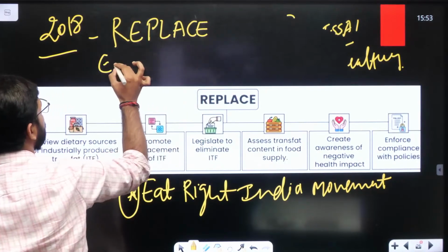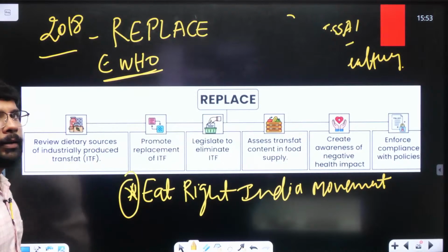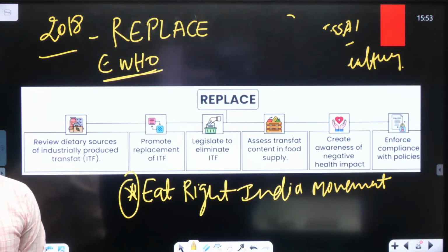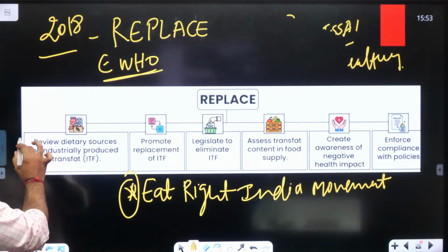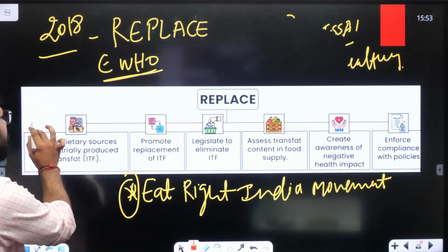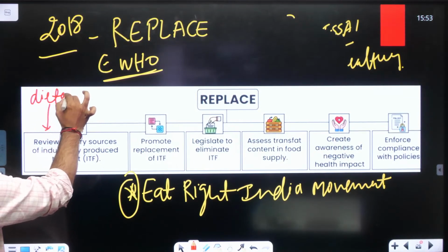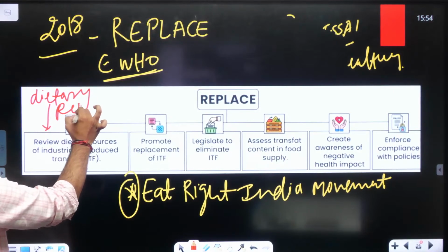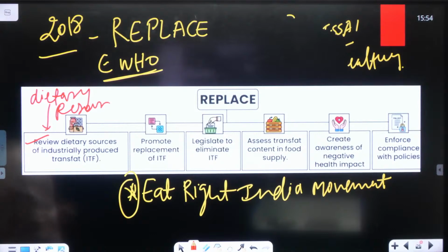In 2018, the WHO released the Replace strategy, which is specifically focused on reviewing the dietary sources. Whatever you are eating, what are the sources of it? Review the dietary sources of industry produced trans fat. Where did the trans fat produced in the industry come from? What are the sources of it?